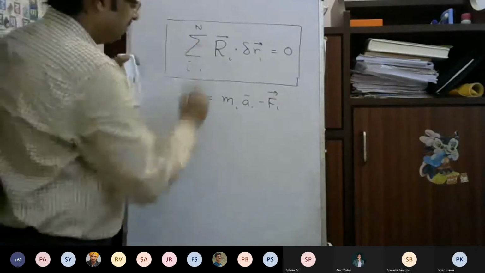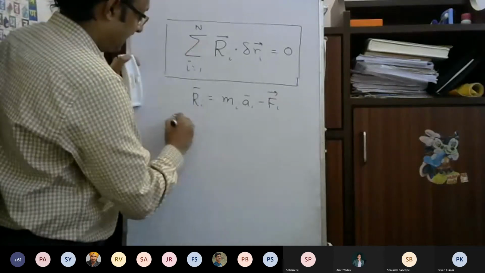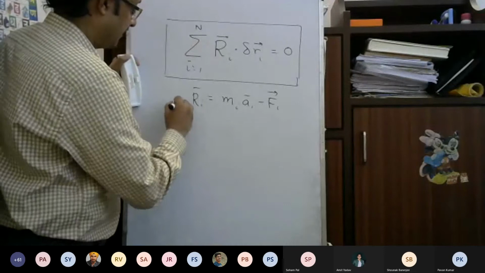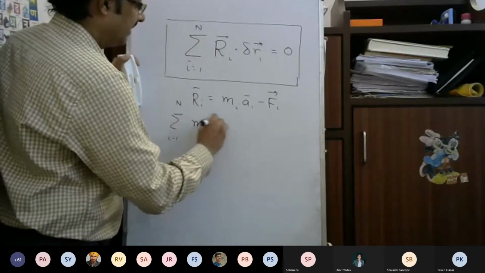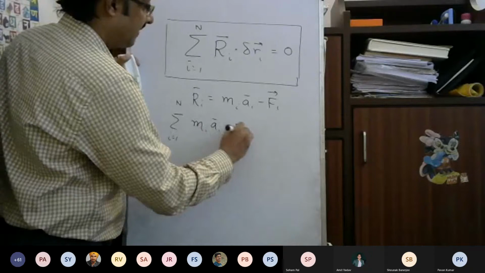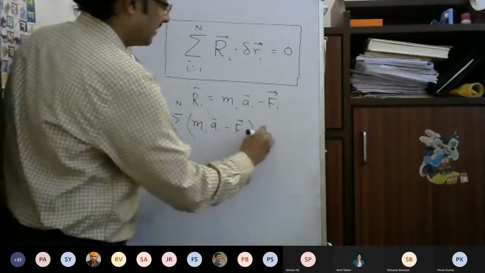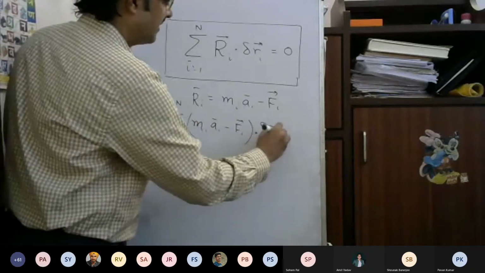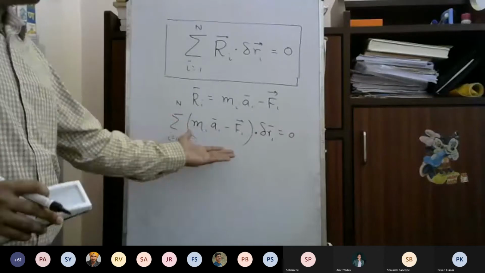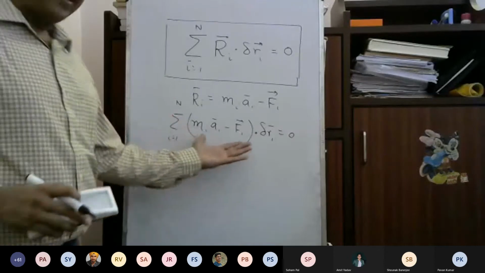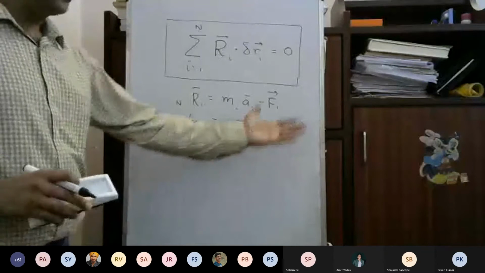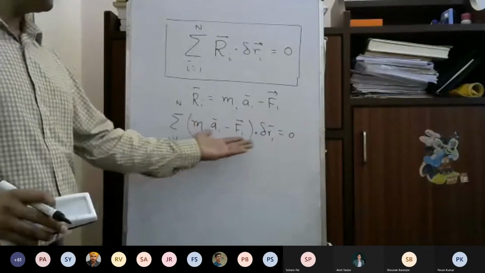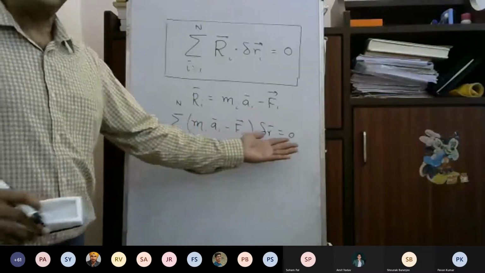And then if you substitute there, what you get is the sum over i equal to 1 to n of (MiAi minus Fi) dot delta Ri equal to 0. This is the result of the principle of virtual work for a dynamical system.